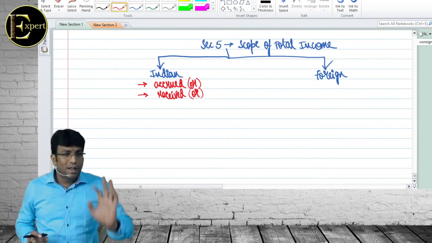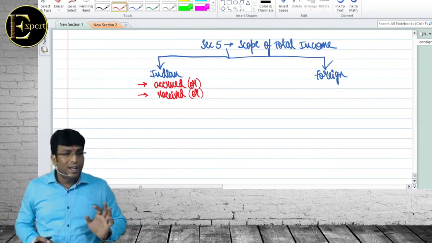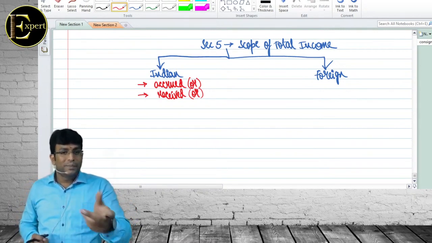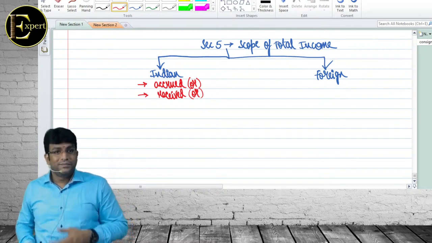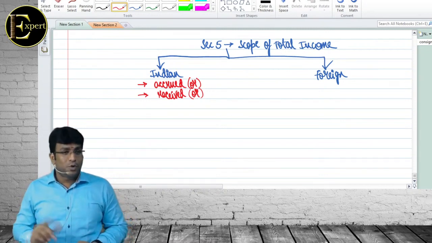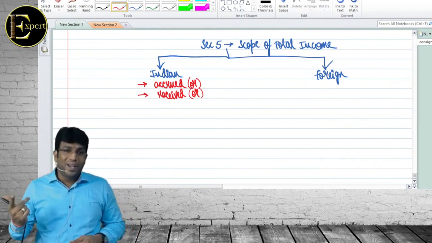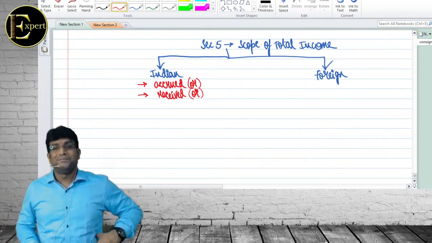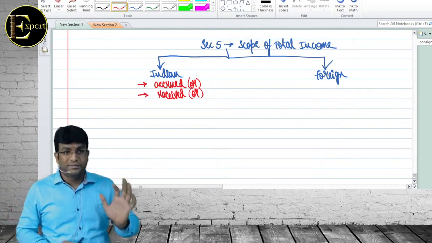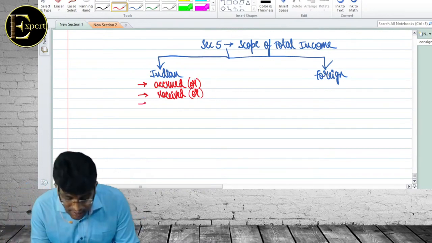Correct, my dear friends? Now I'll ask you one question, think properly and tell me. I took a class in Pune, correct? For which payment is made to me in Dubai. Still it's called Indian income. Next question. I took a class in Dubai, but payment I received in India. Still it is called Indian income. See that word called or. Accrued or received or